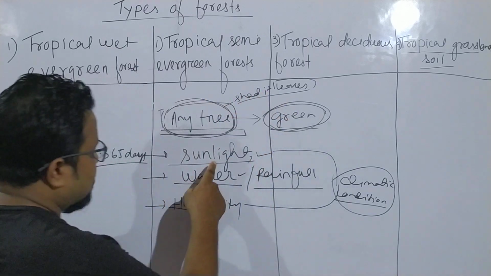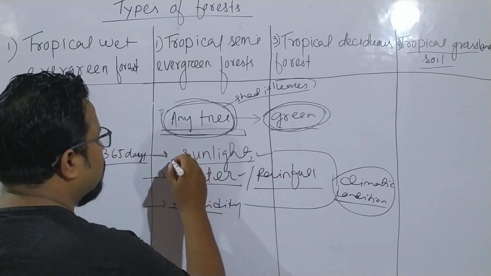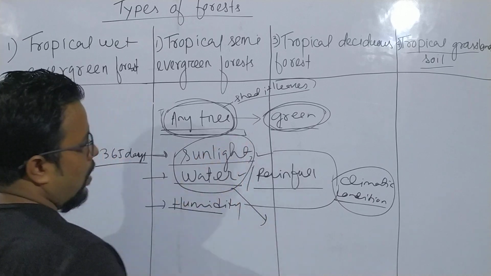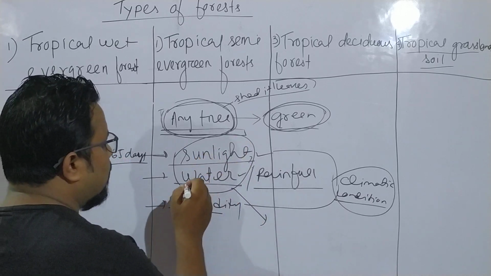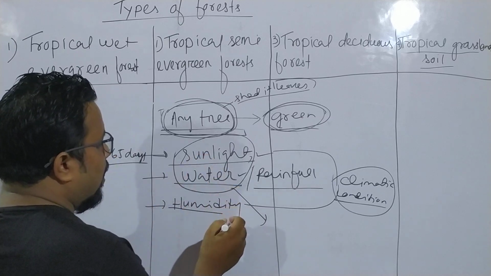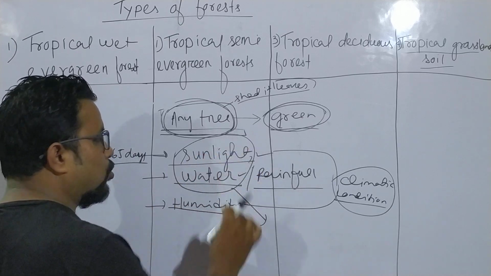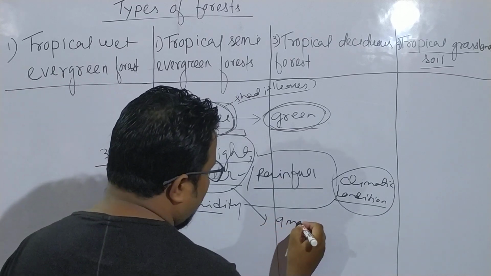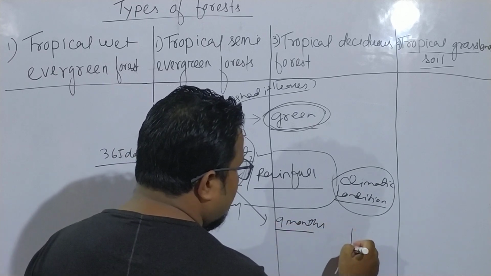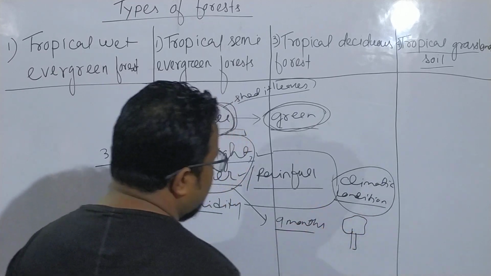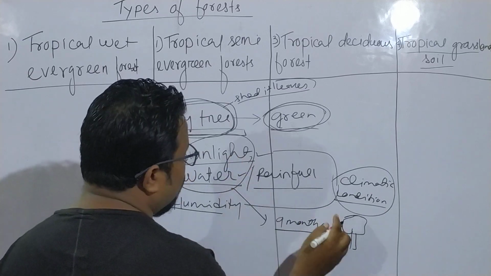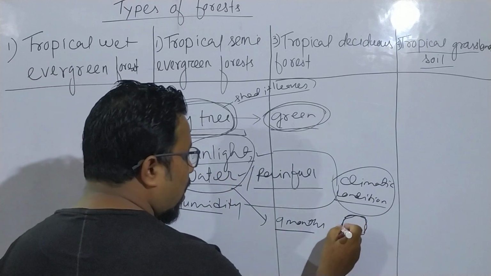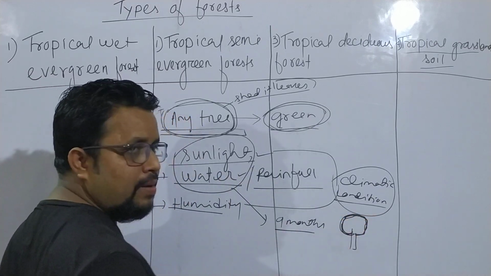But if a tree cannot get both sunlight and water together throughout the year, for example, a tree is getting both sunlight and water together for 9 months.